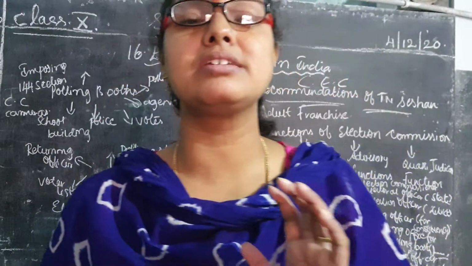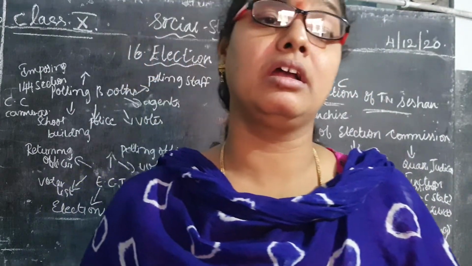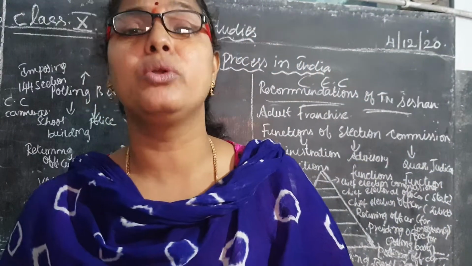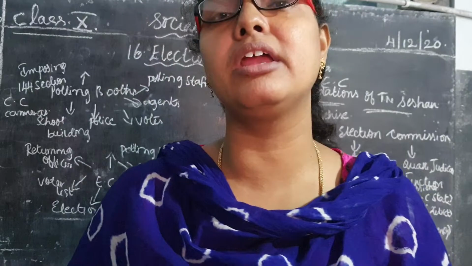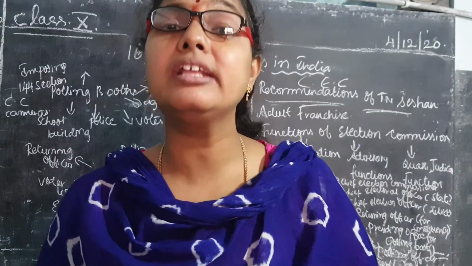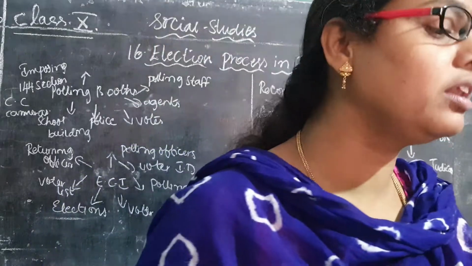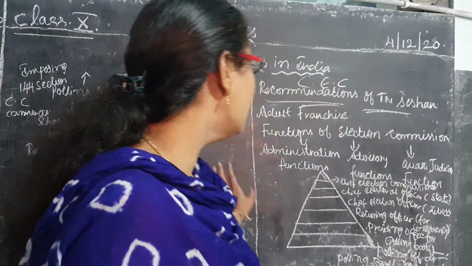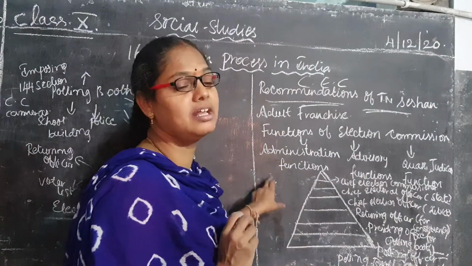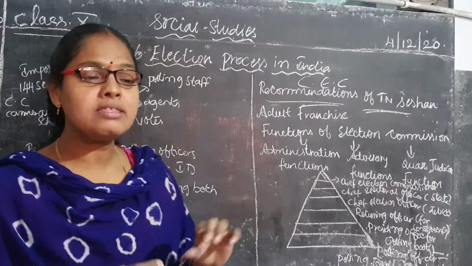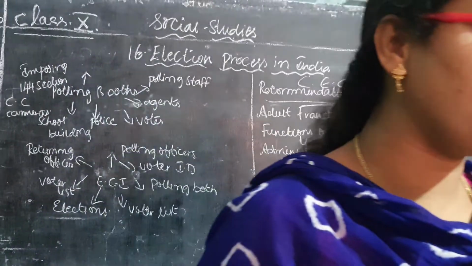Advisory functions: in these functions you give all the guidelines on whether all the political parties are following the rules and regulations or not. If anyone, children, is violating the rules or regulations, these are all functions of the advisory. This is one of the functions of the Election Commission. The first one is what, children? Administrative function. What is the next one? The next one is the advisory function.